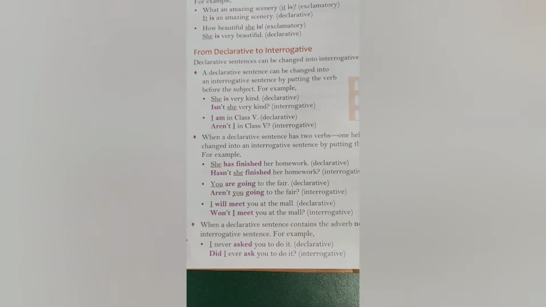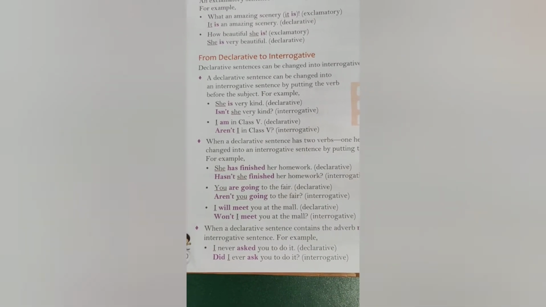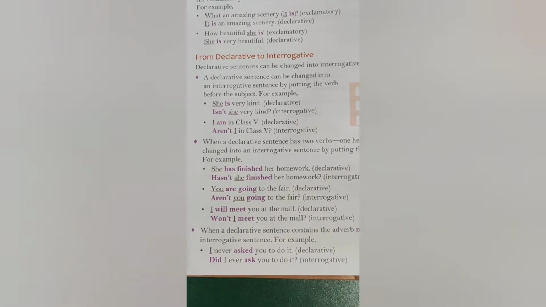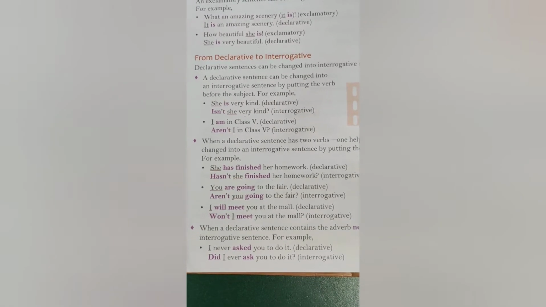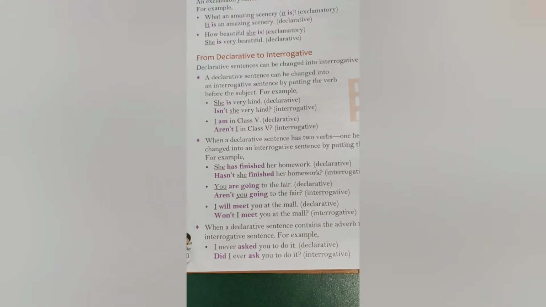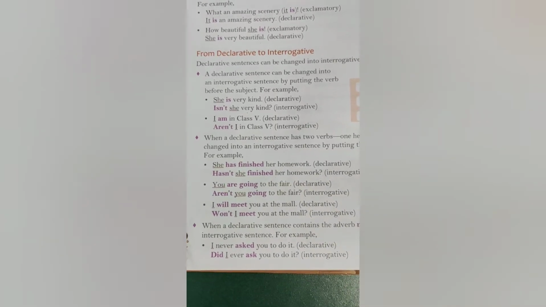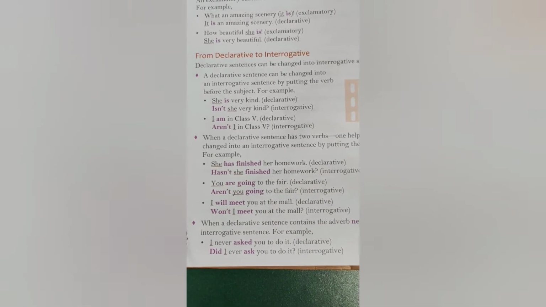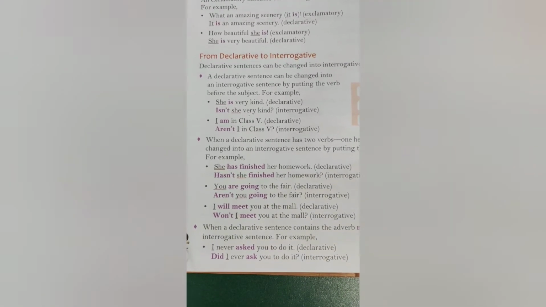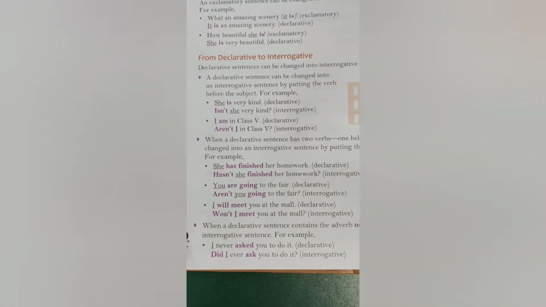An interrogative sentence may start with either a WH word or a helping verb. WH words are what, why, when. If I say what is your name, where do you live, these are interrogative sentences starting with WH words. But when I say are you well now, is he your friend, these interrogative sentences are starting with a helping verb. Or do you have a pen, this is also an interrogative sentence starting with a helping verb.